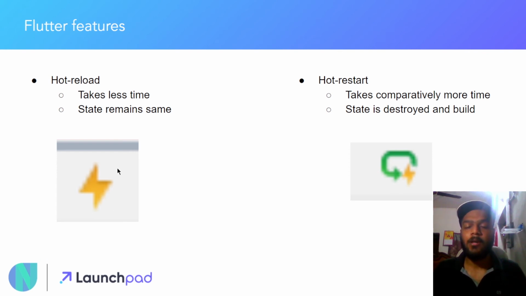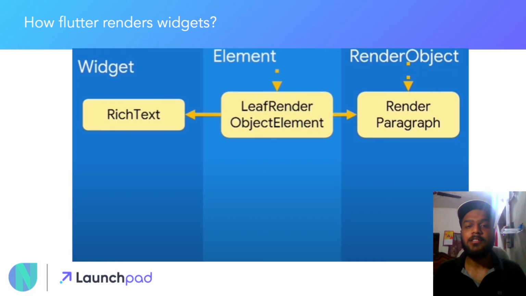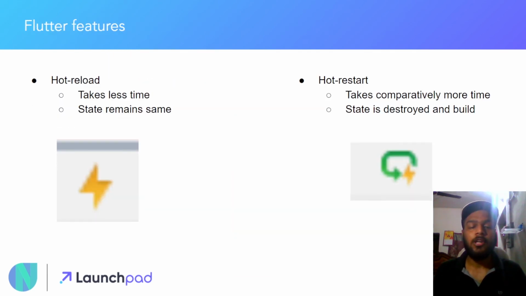Whenever you are making a Flutter app, like in this case, when you have used this code for displaying hello world, and now you have changed this text to hello Shanghai, you don't have to rebuild the state of the app, or close the app and rerun it. You can directly press the hot reload button, and it will update the widgets with the changes. Like in our case, the text will be updated.